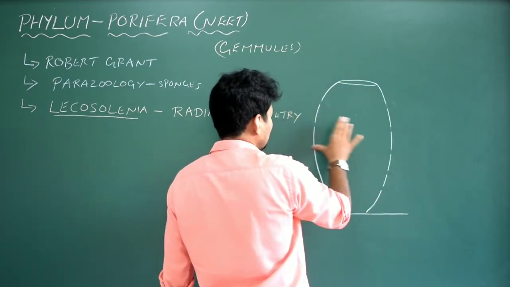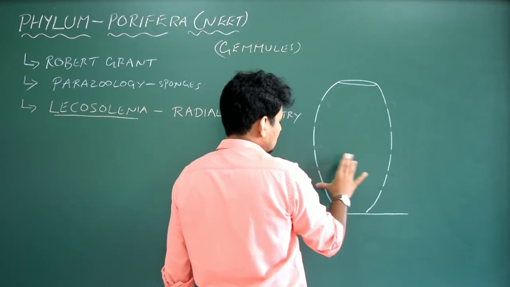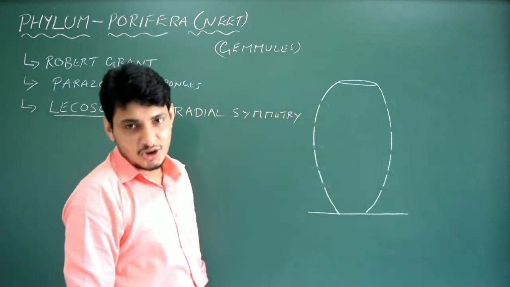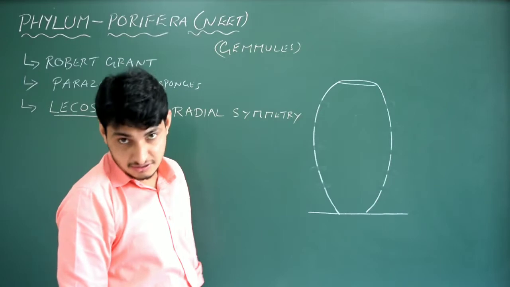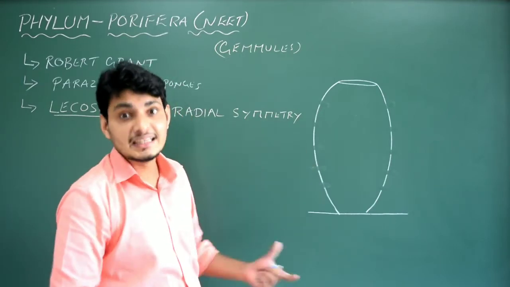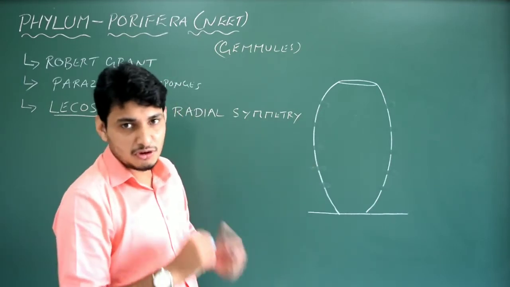Now can you tell me what this is? This is nothing but the pores, ostia. Correct. How many are there? Millions are there. Here only 5 to 10 actually, but millions of ostia could be seen on the body of the sponge.